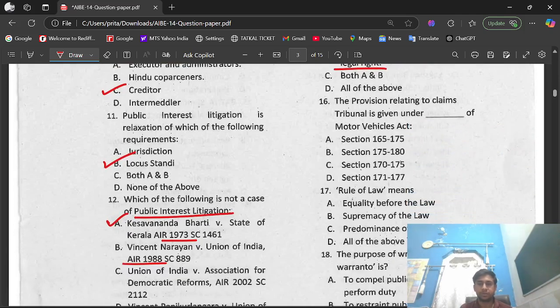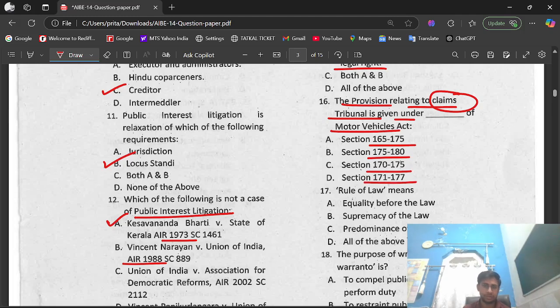Question number 16. The provision relating to claims tribunal is given under dash of Motor Vehicles Act. Under options we have: section 165 to 175, 175 to 180, 170 to 175, and 171 to 177. The right option is option A, that is section 165 to 175.